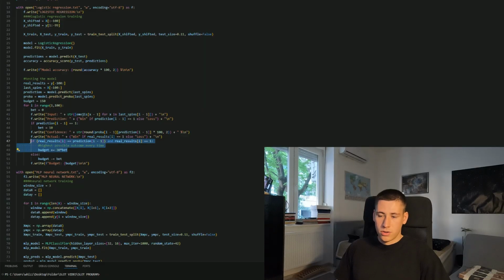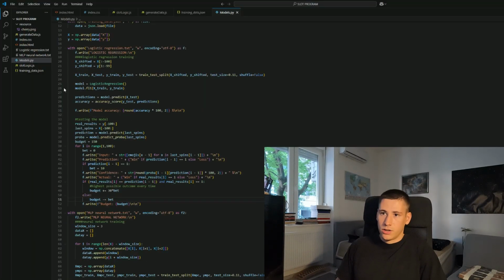And I also simplified a lot of the logic here. If there is a match, the model is always going to get 30 times its bet in return. So it has a lot better chances than me to gain a lot of money. In every other case, we subtract the bet from our budget and we write the budget. And I'll just start the model right now and we'll take a look at our logistic regression.